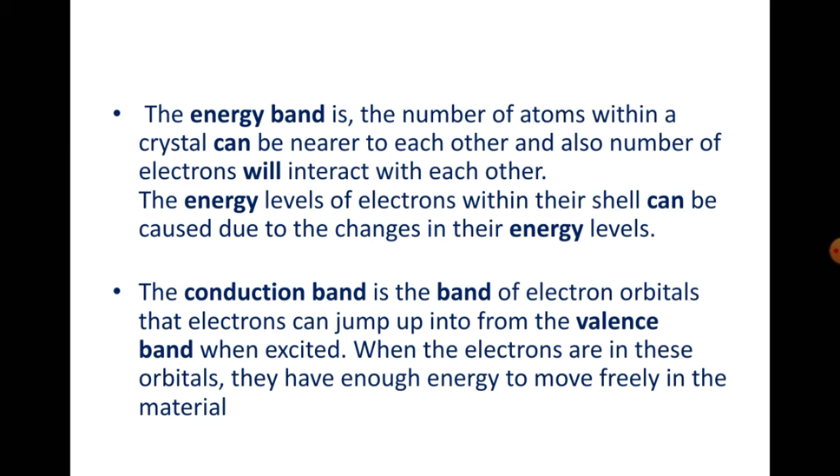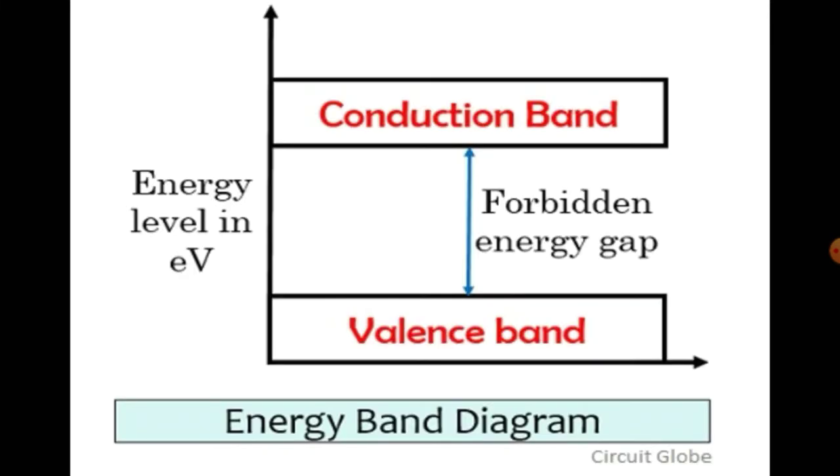Now if you talk about the conduction band, the electrons in the valence band will jump over to the conduction band when they are excited. When the electrons in these orbitals have enough energy, they will move freely in the material. So this is the energy band diagram. The semiconductor material can be explained clearly on the basis of the energy band diagram.